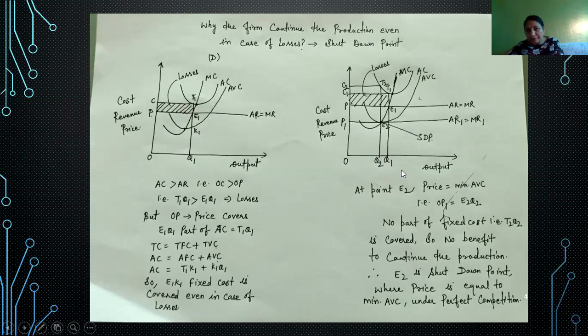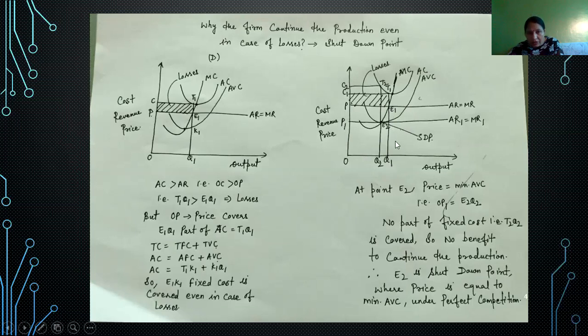Now, what does this diagram exhibit? This is the average cost curve. This is the average variable cost curve. The initial point of equilibrium is determined at point E1, where MC cuts the AR=MR curve. At this point, price OP covers this much part of fixed cost also.